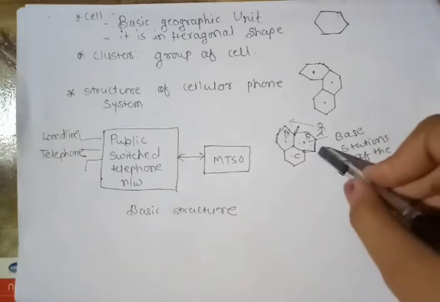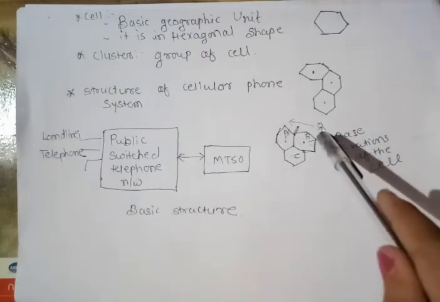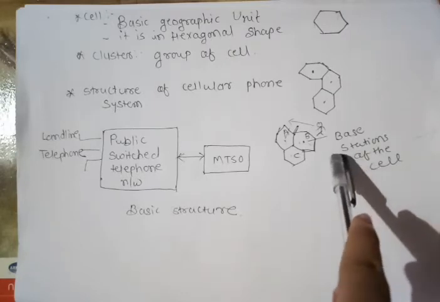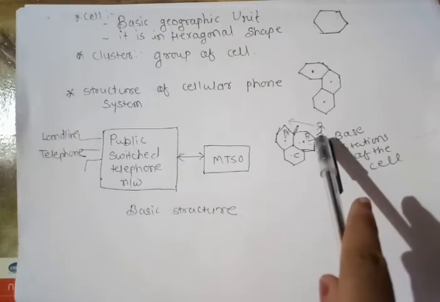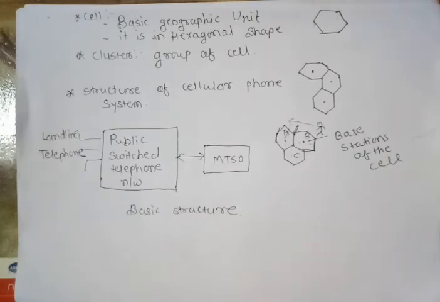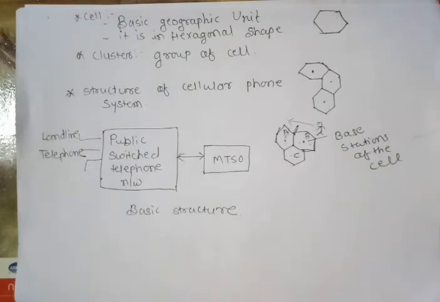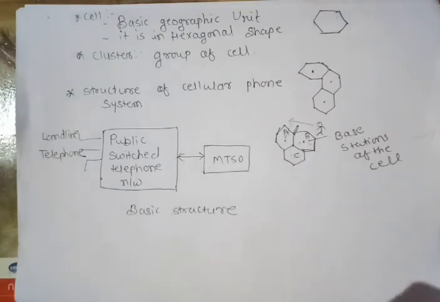Like we studied earlier, if the user is traveling from cell B to cell A, while he is in cell B he will use the base station of cell B, and once he travels from B to A, he will automatically get connected to the base station of cell A without any break.